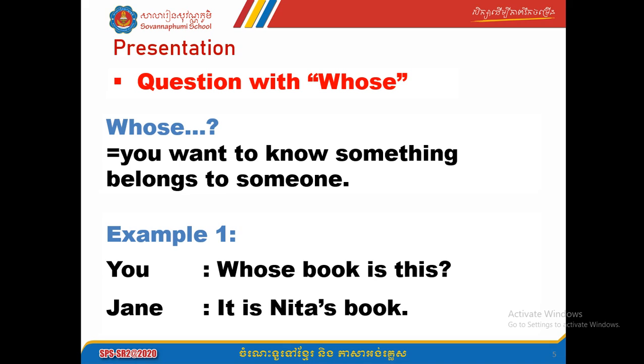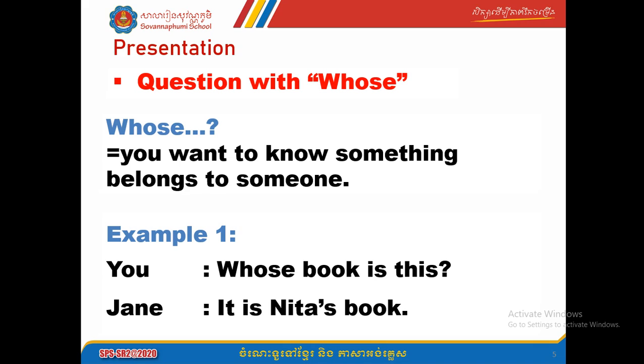Okay, you can see an example to understand better. Example 1. You talk with Jane. You ask a question to Jane and Jane will answer you. You say, whose book is this? The question that you ask is, whose book is this? When you ask this question, it means that you want to know who that book is for, who it belongs to. You don't know, okay? That's why you ask the question whose.